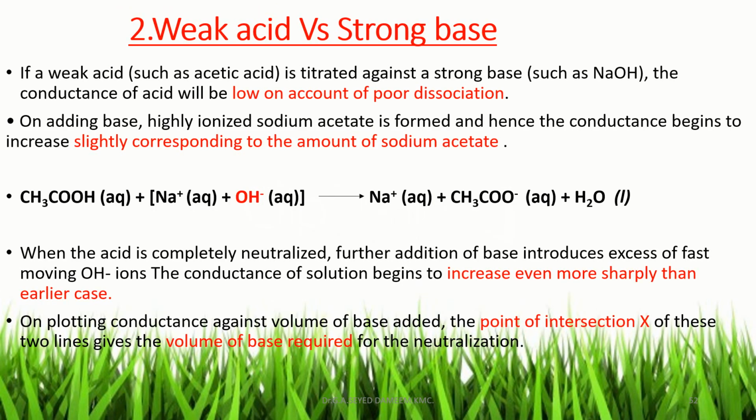Next topic, conductometric titration between a weak acid and a strong base: strong base sodium hydroxide, weak acid acetic acid. Here acetic acid is taken in the beaker, and sodium hydroxide is taken in the burette. On addition of sodium hydroxide, the conductance of acetic acid slightly increases due to formation of sodium acetate.